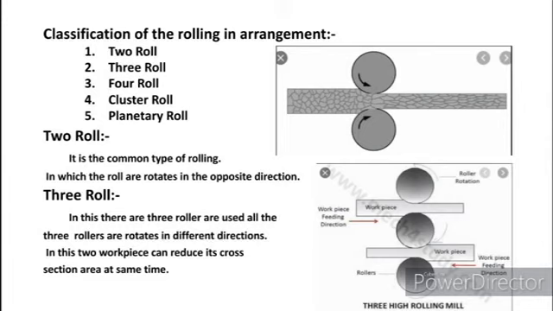Looking at the diagram, we can see that a workpiece is inserted in two stages, one forward and one backward. The three rollers rotate in different directions to each other to attain an effective reduction of cross-section area.